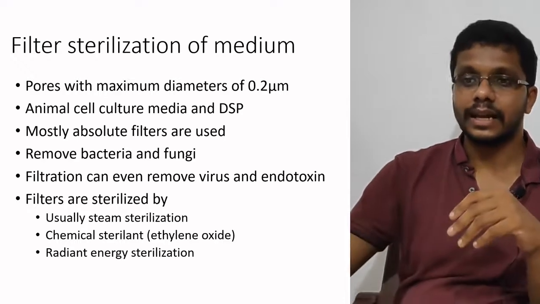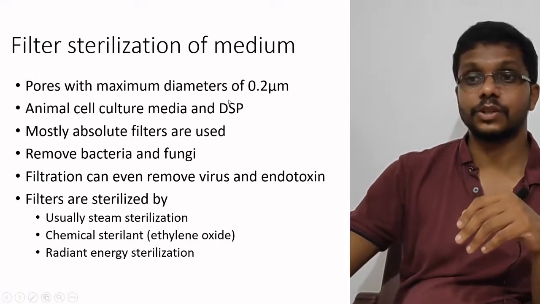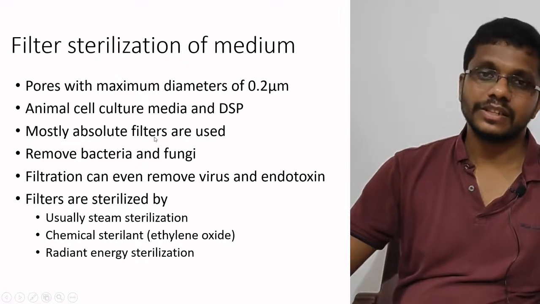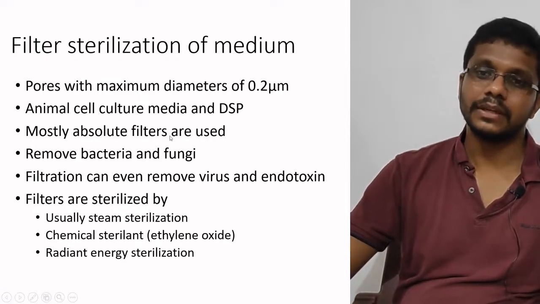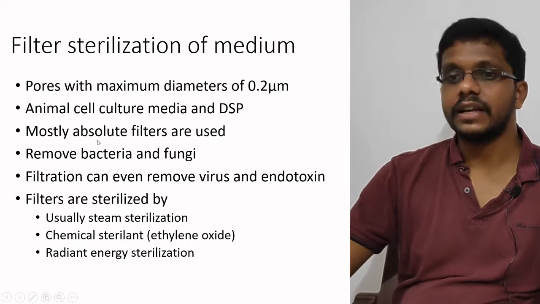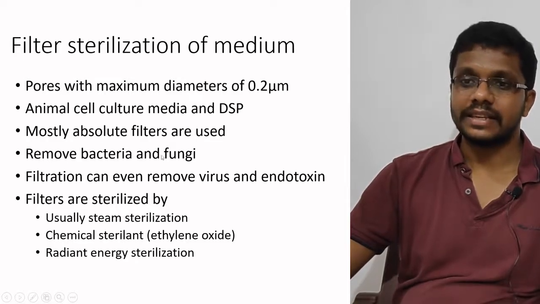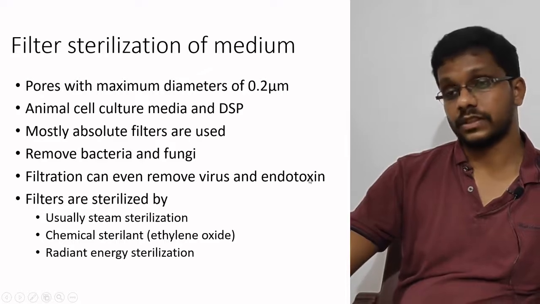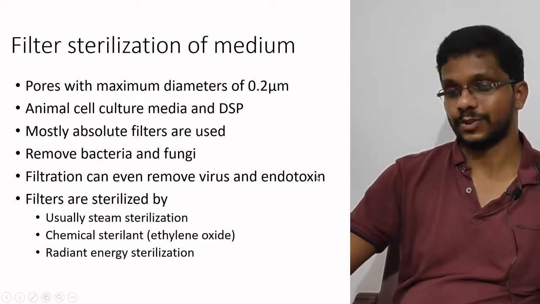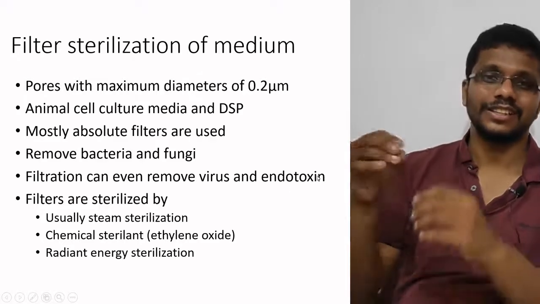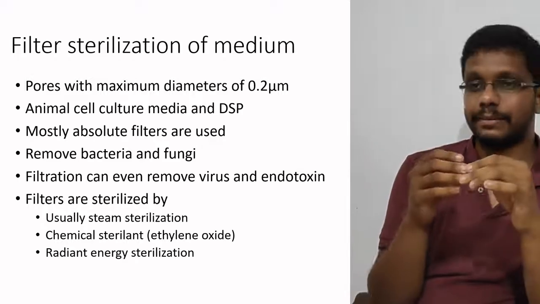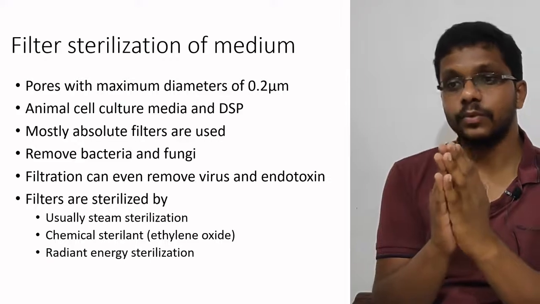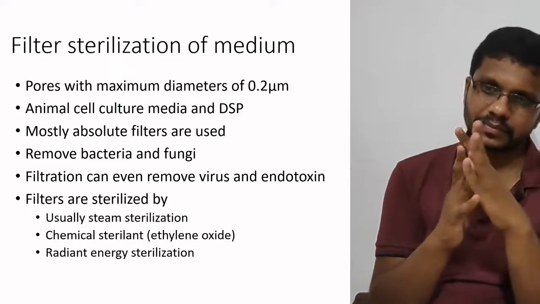It is used in animal tissue culture, and in some cases we also use it for downstream processing. And mostly we are using absolute filters because we need a clean filtrate. It can remove bacteria and fungi. In some cases, we can also remove virus and endotoxin, sorry. Endotoxins are actually the cell membrane components of gram-negative bacteria. So if you are using very good filters, we can remove virus and endotoxins.